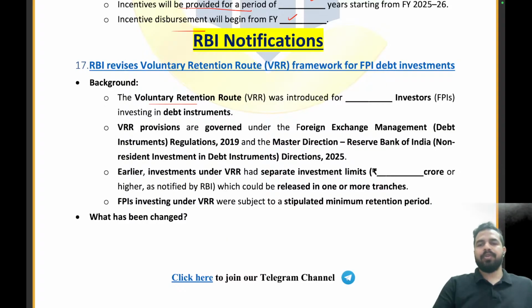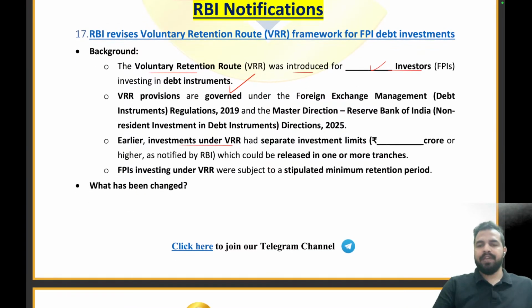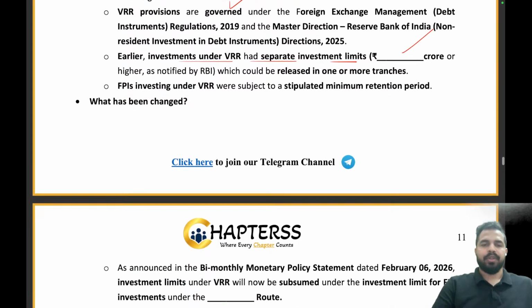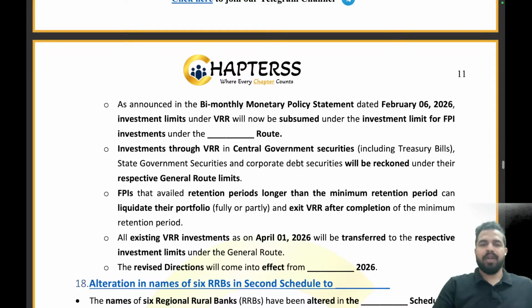The voluntary retention route was introduced for which investors? Foreign portfolio investors investing in debt instruments. Now, the earlier investment under the VRR had a separate investment limit of what amount? 2.5 lakh crores. Now, what has been changed? As announced in the bi-monthly monetary policy statement of February 6, 2026, VRR will now be subsumed under the investment limit for FPI investments under which route? Under the general route.